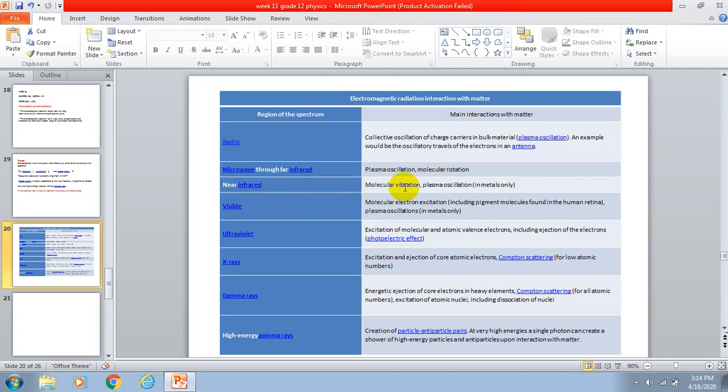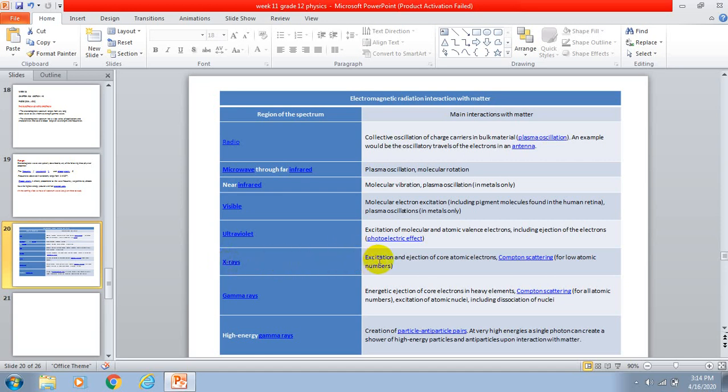Near infrared, molecular vibration, plasma oscillation in metals only. Just molecular vibration. Visible light, molecular electron excitation, including pigment molecules found in the human retina, like in the eye. Plasma oscillations in metals only. For the ultraviolet or UV, excitation of molecular and atomic valence electrons, including ejection of the electrons. Photoelectric effect: photo, then electric, and then effect.